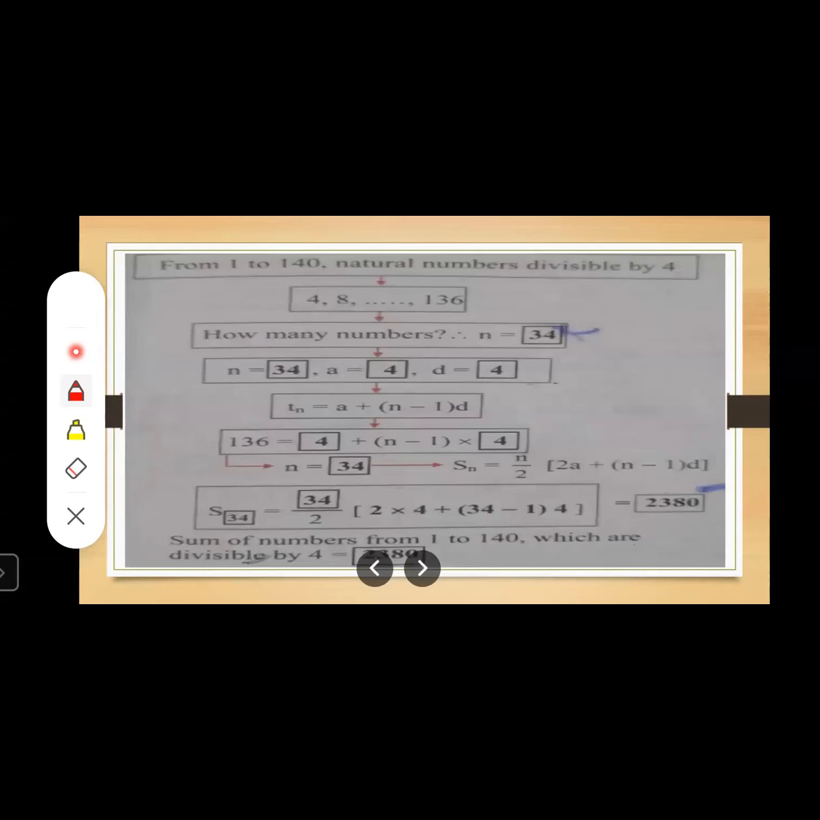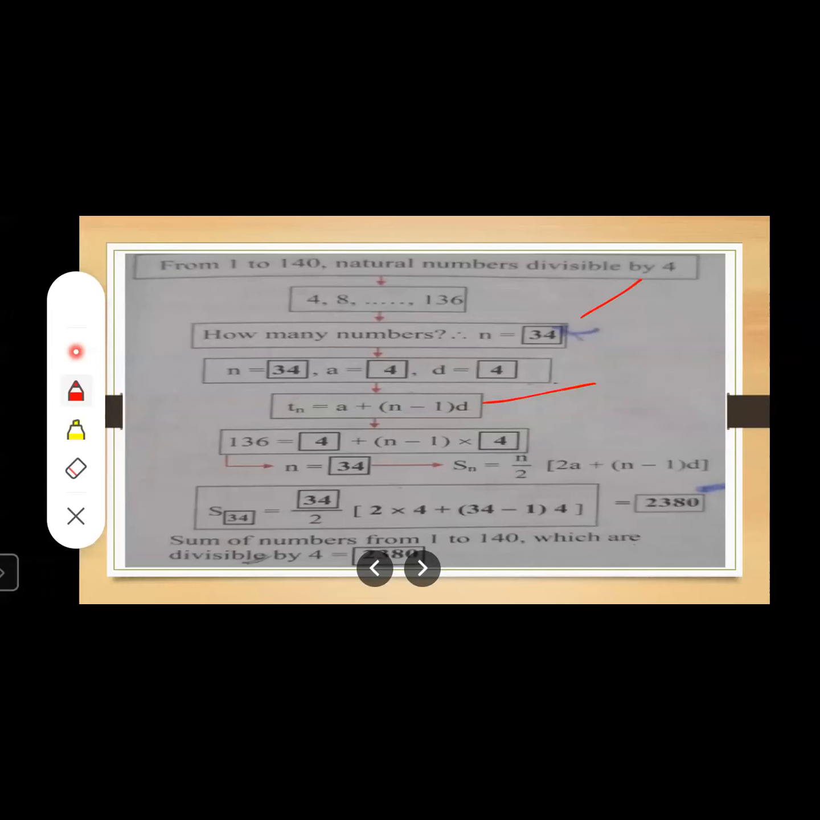From 1 to 140, natural numbers divisible by 4. Look here, what do we have to find out? From 1 to 140, natural numbers which are divisible by 4. Here only you have to write in the blanks. Wherever blanks are there, only there you have to write. Whichever extra or rough work you want to do, you can write on the rough page. Okay, so how many numbers are there? 34. So how will you find out? You will find this out using this formula. This extra work you do on the rough page.